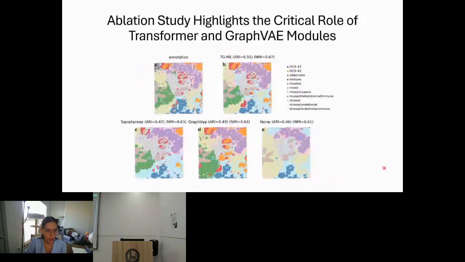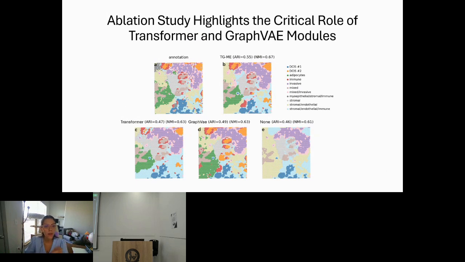And then we again did an ablation study, but now to see what happens if we remove one of our models or both of them, again, to see how important it is. And we observe, again, when we only use a transformer, we see a drop in our scores. Same thing when we use the graph variational autoencoder only, without using the transformer, we still see a drop. And when we don't use any of the models and instead replace them with a fully connected layer, we see a drop in the accuracy of our model, but also in the ARI and NMI scores, which help us get a better idea of how important these 2 models are to identify the different tumor microenvironments.